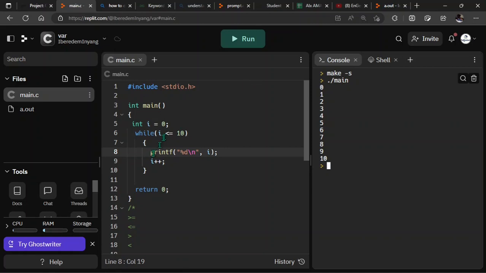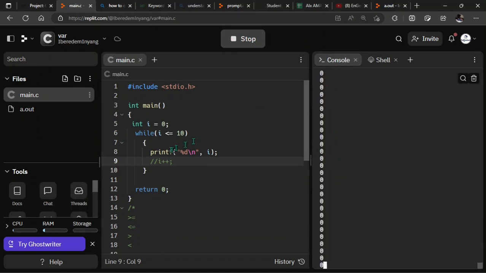But what if this iteration was not here? What if it did not increment? What will happen? Let's see. Your program is going to run into an infinite loop. That means it will not have a stop. It's going to loop through at all times. So let me just comment this out and run the program again to see what happens. So if I run, you can see you're having 0 all through, and it's not going to stop.